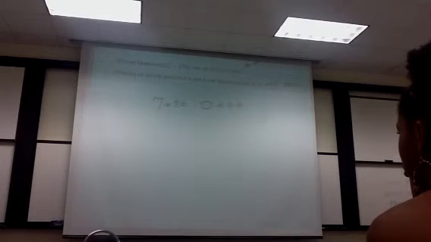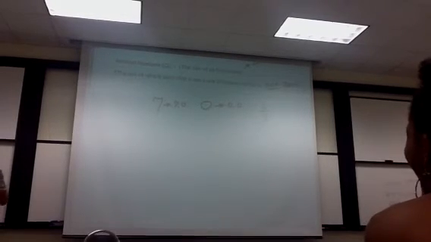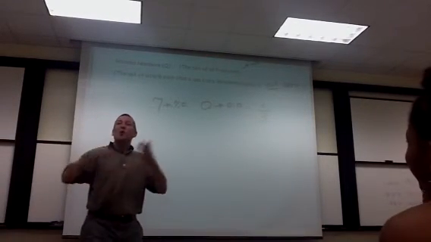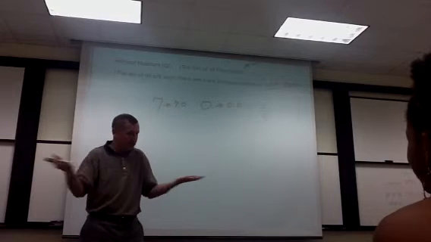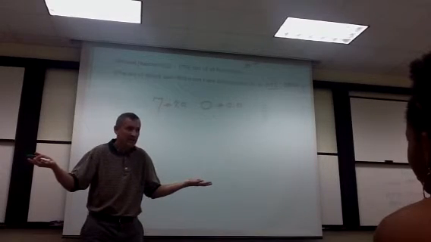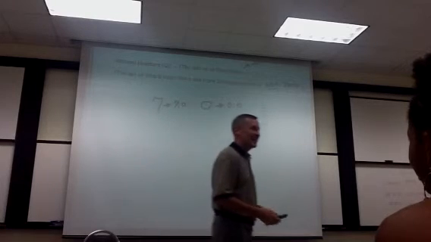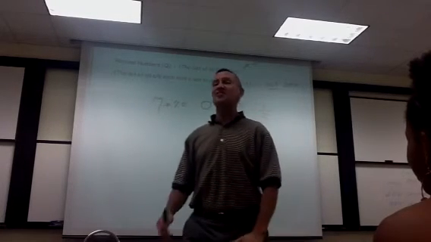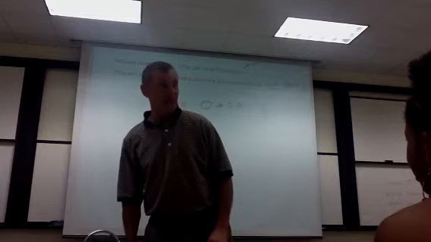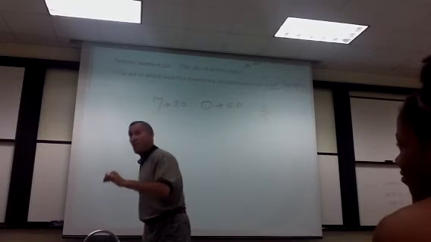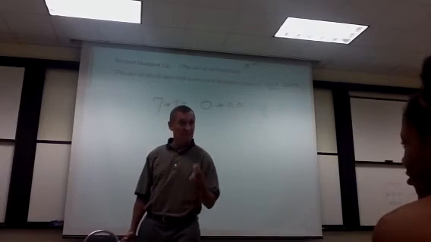So what is the smallest? So if I ask you the question, what is the smallest positive fraction, what's your answer? There is none. There is no smallest positive fraction.